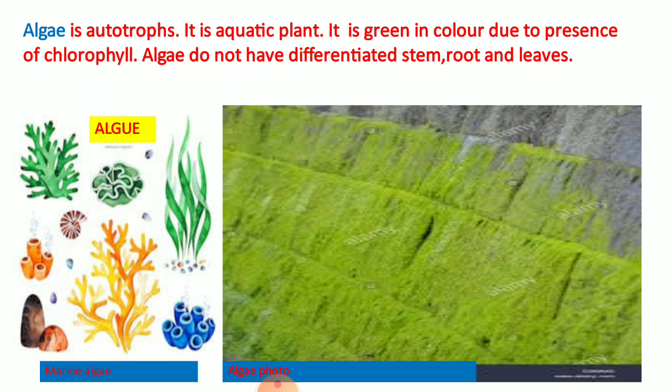Then algae. As I told you, algae are also autotrophs. It is an aquatic plant. Remember, algae is an aquatic plant, and it is green in color due to the presence of chlorophyll. Remember, it is a plant, but there are no differentiated stems, roots and leaves.